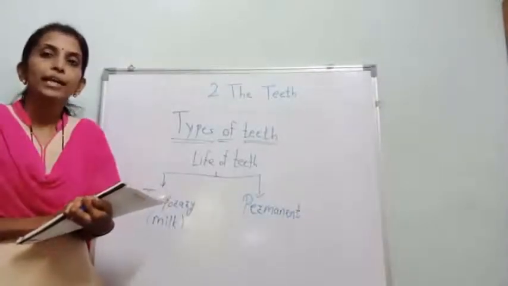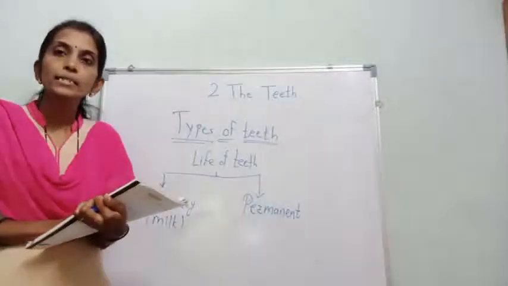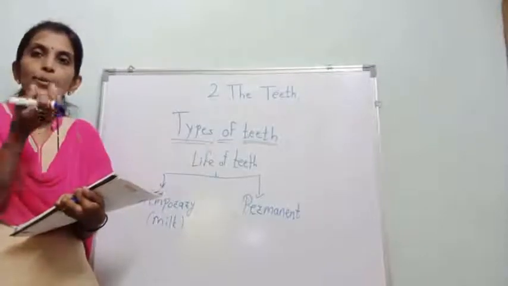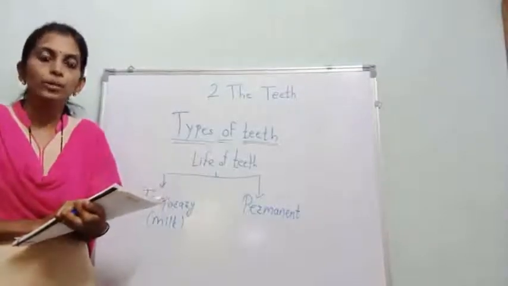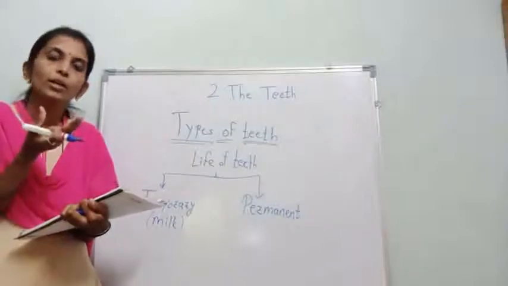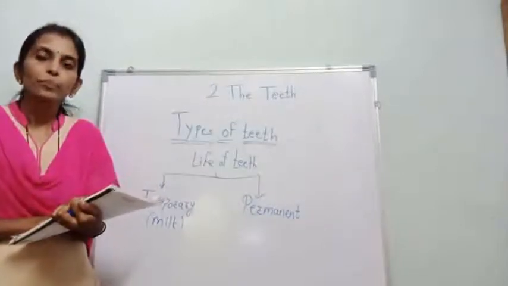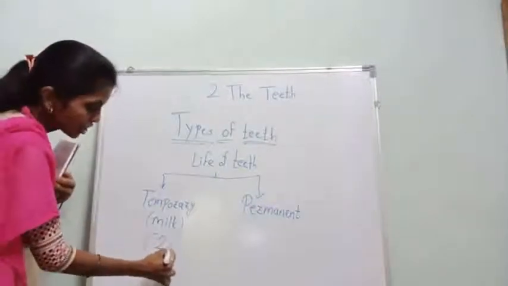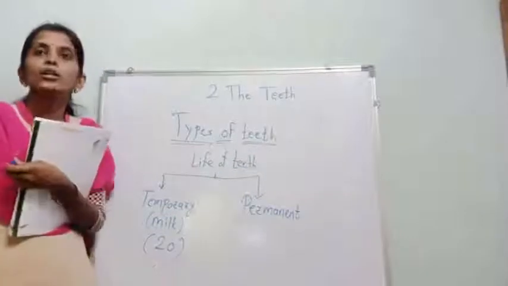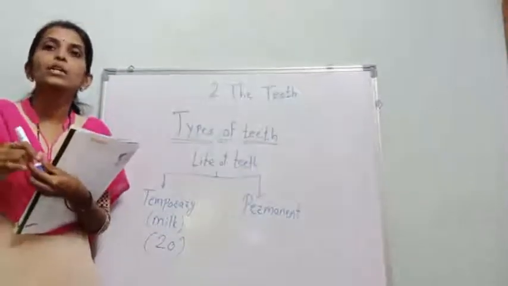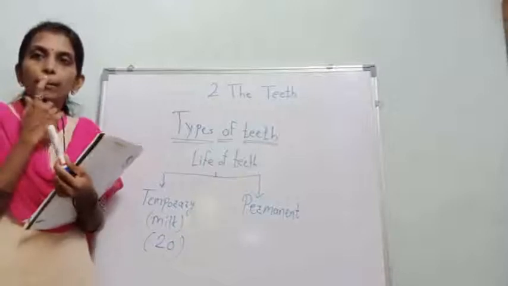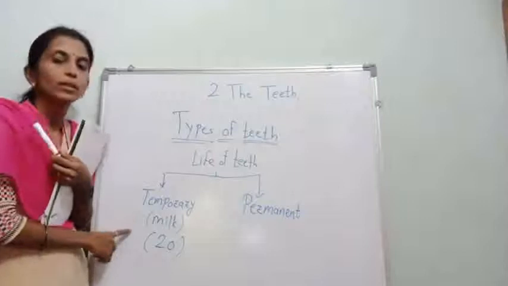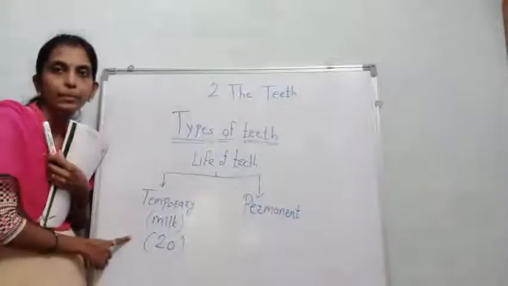But when they are 6 months old, the teeth start to grow, okay. उसके बाद जो teeth होते हैं वो 6 month के होने के बाद आते हैं, okay. So कितने मिल्क टीथ रहते हैं? 20 teeth. In a baby there are 20 teeth, 10 in the upper jaw and 10 in the lower jaw. So the temporary teeth are 20 teeth, okay.